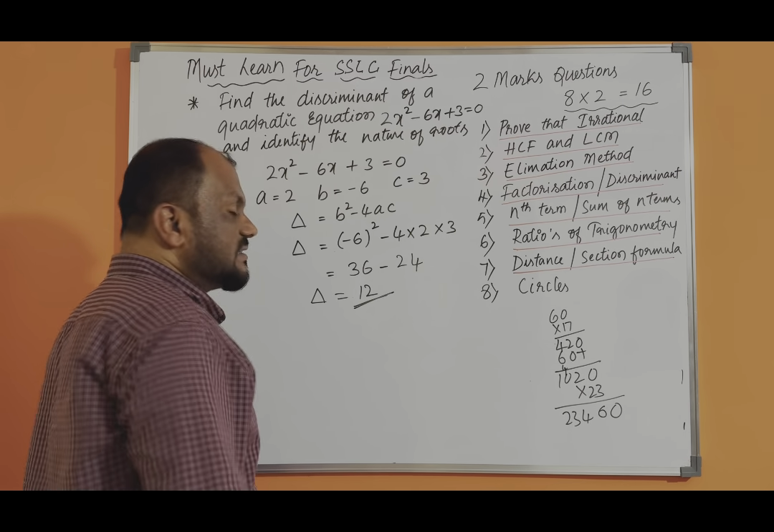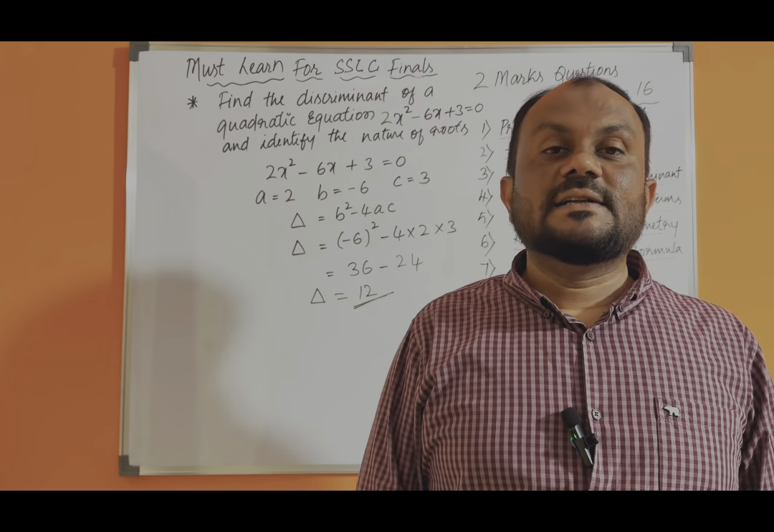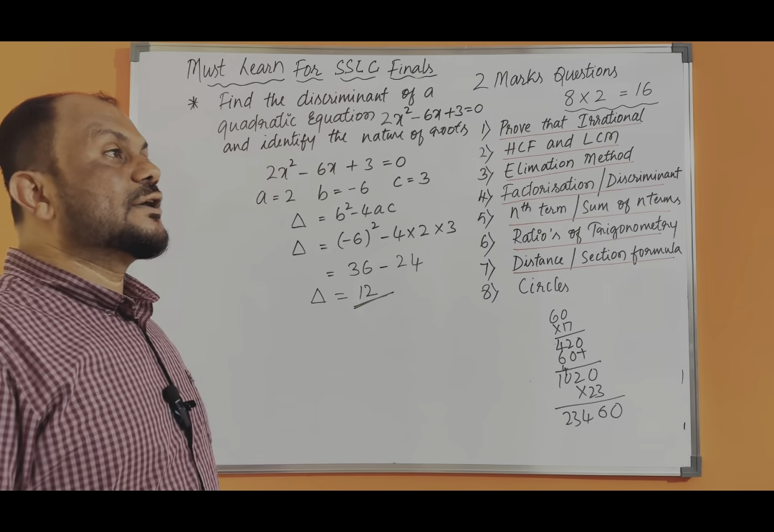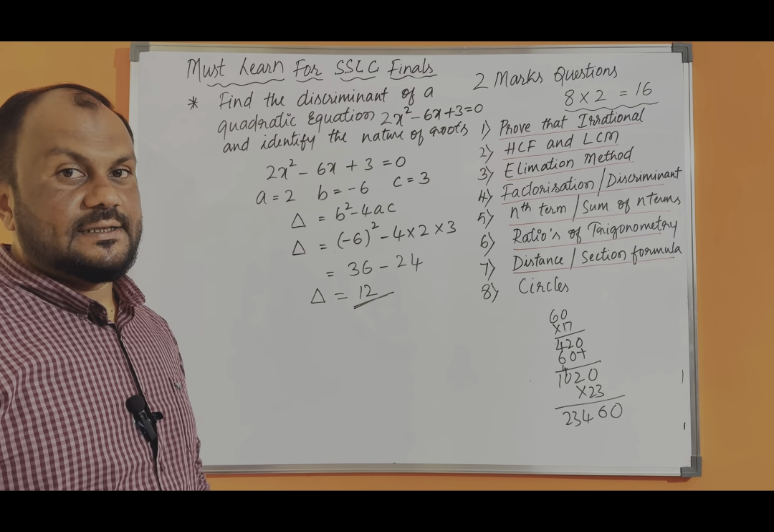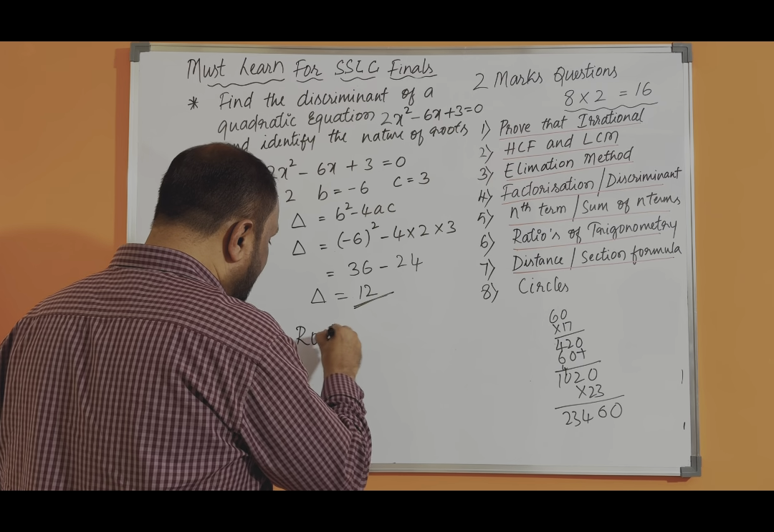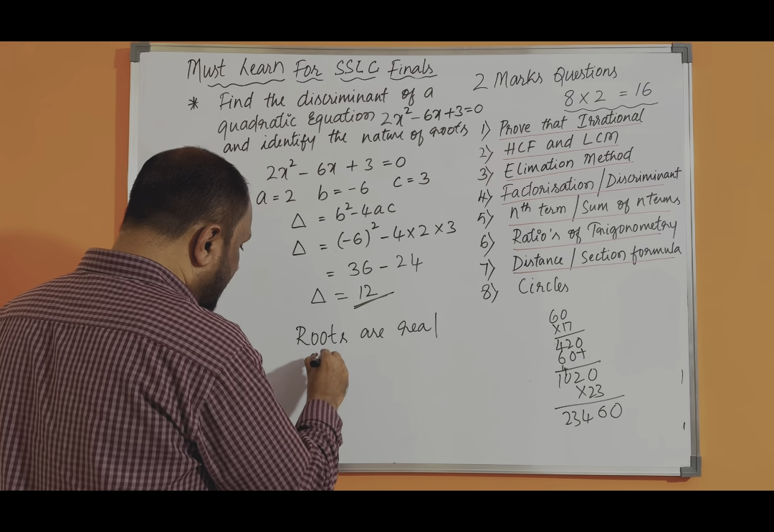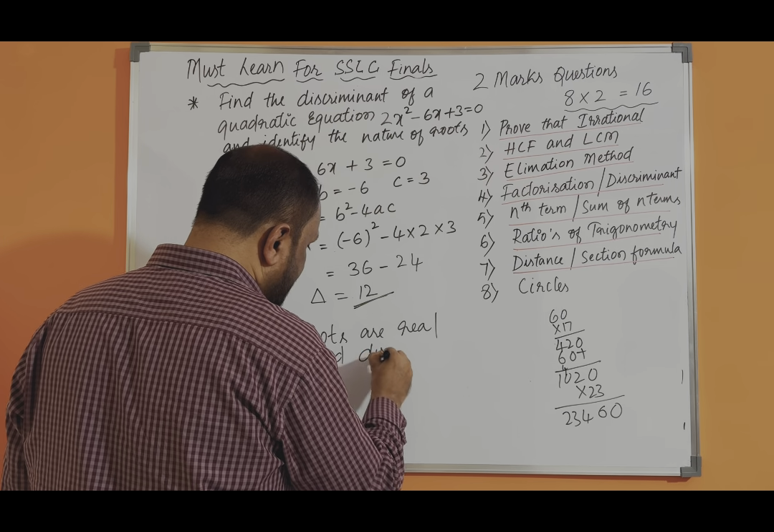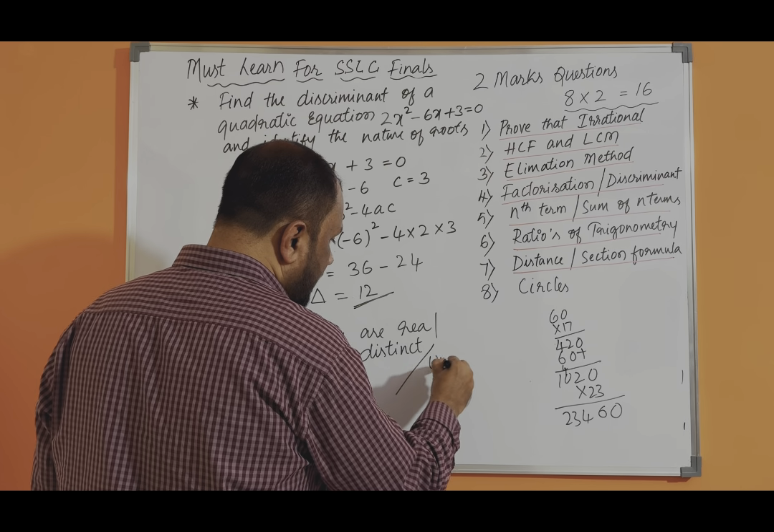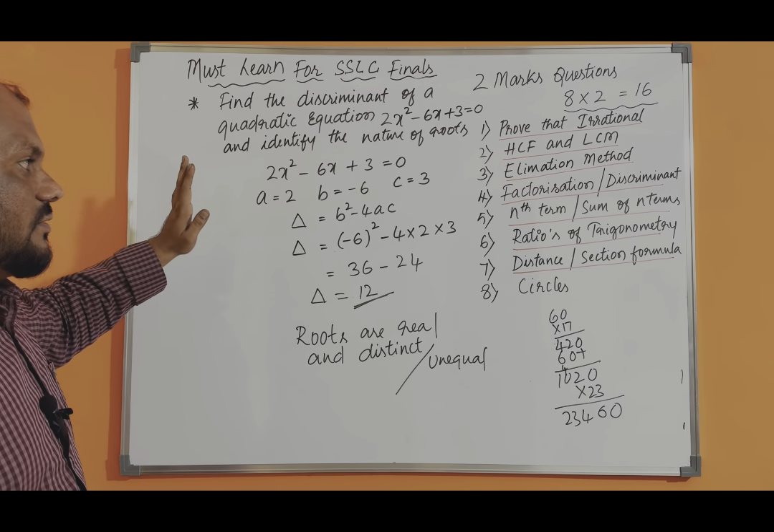So 12 is a positive value. So if the value of delta is more than 0, positive value, then the roots are real and distinct or unequal, you can say. The nature of root is roots are real and distinct. You can also say unequal. Okay, same meaning.